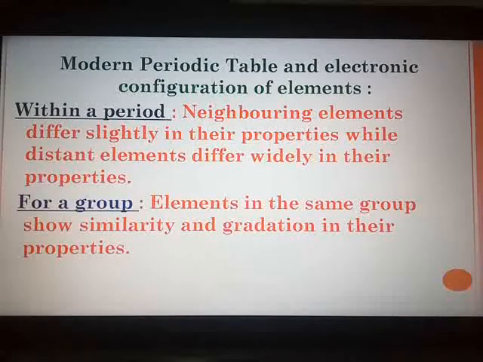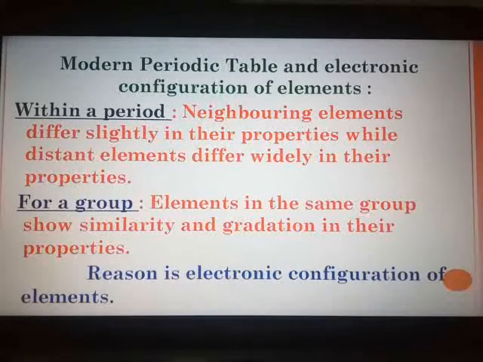And for a group, as I have told you, the elements show similarity and gradation. You all know about valency. All the elements belonging to the same group show the same valency, because they have the same number of valence electrons. Now, keeping this concept of electronic configuration in mind, we'll move towards our next topic, that is groups and electronic configuration.